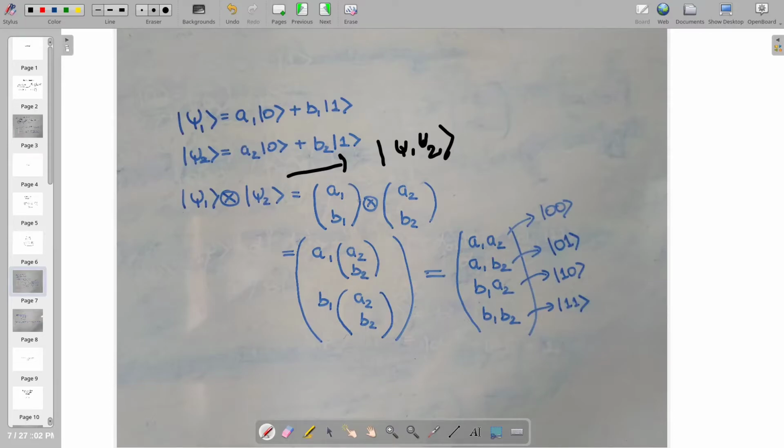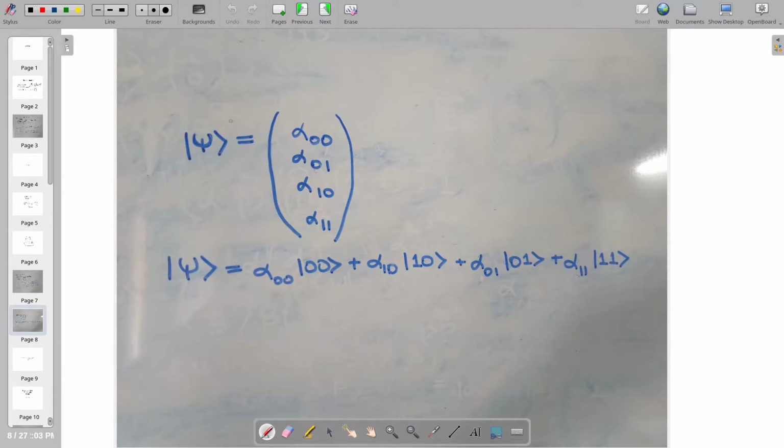which is nothing but the tensor product of the matrices associated with these vectors, or qubits: (a1, b1) tensor product (a2, b2), which gives a1a2, a1b2, b1a2, b1b2. We obtain these coefficients, whose squares are the probabilities of finding 00, 01 and so on.